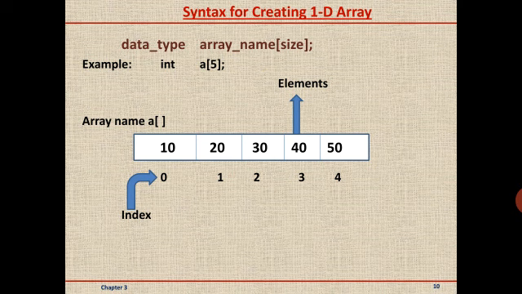This is shown in the diagram here. We can see all the elements are stored in continuous memory locations, means one after another they are stored. Always the first position in the array begins with a 0. It is known as index or subscript.